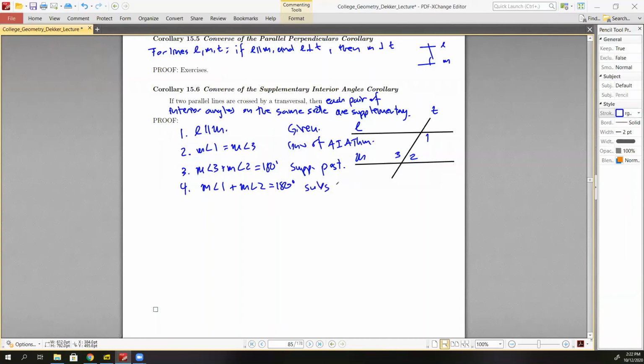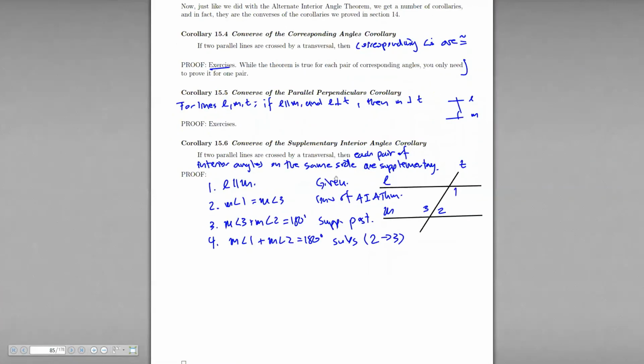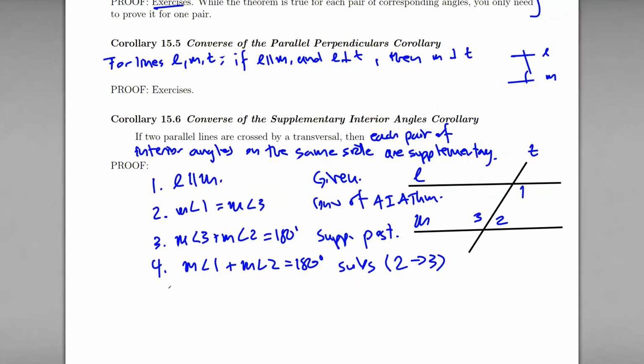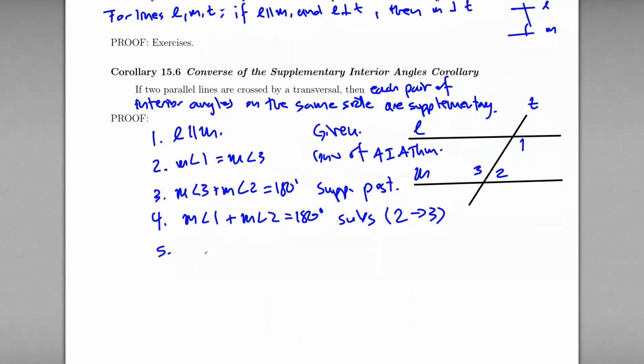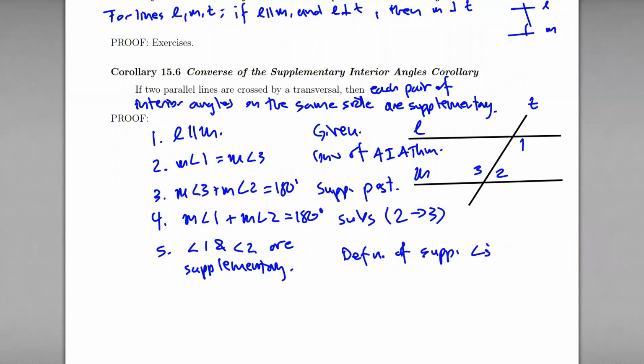And that's just the substitution of 2 into 3. And then the last step here, once we have this, we know that angle 1 and angle 2 are supplementary. And this is, of course, just by the definition of supplementary angles.